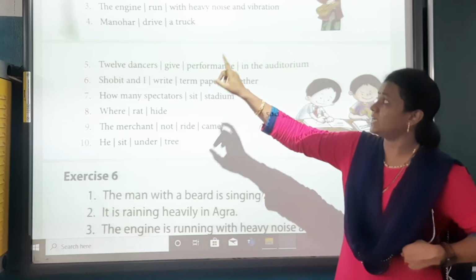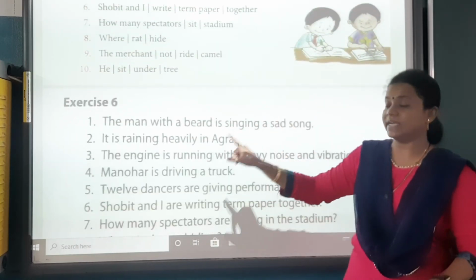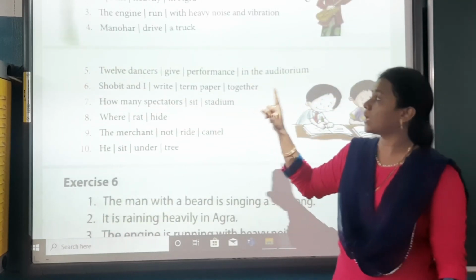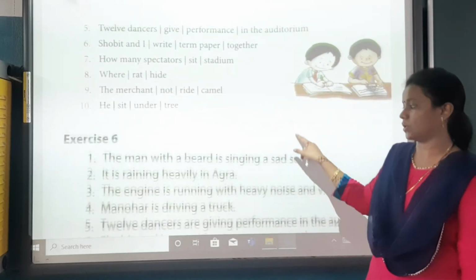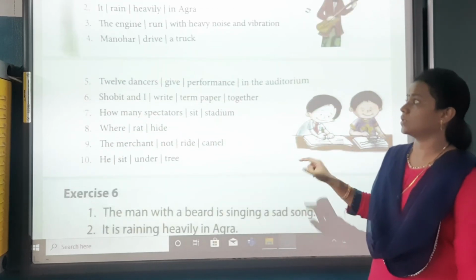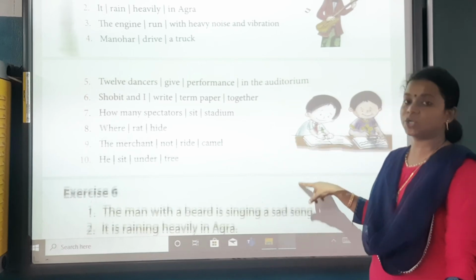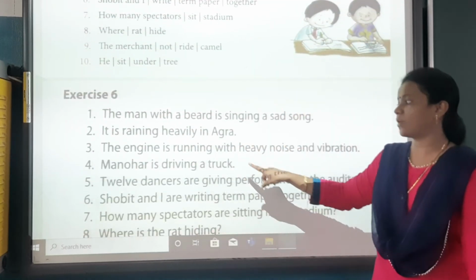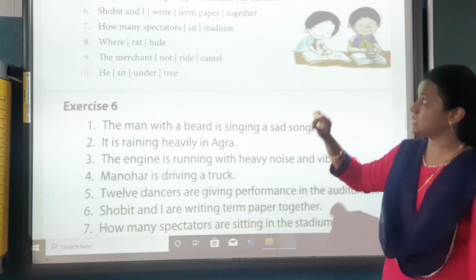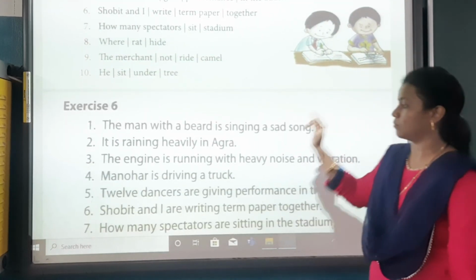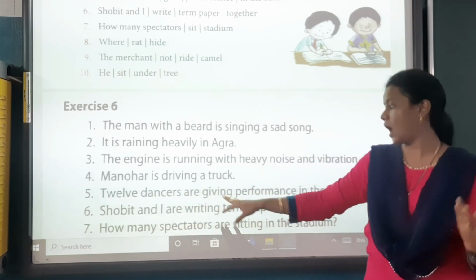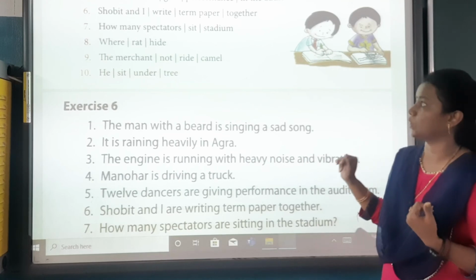Second one, it rained heavily in Agra. It is raining heavily in Agra. The engine runs with heavy noise and vibration. The engine is running with heavy noise and vibration. Manohar drives a truck. Manohar is driving a truck. 12 dancers give performance in the auditorium. 12 dancers are. Why? Because it's a plural subject, so it goes are giving performance in the auditorium.